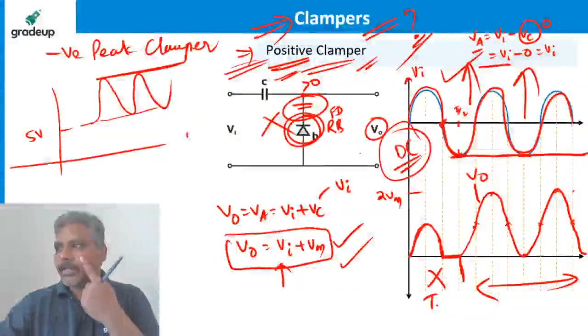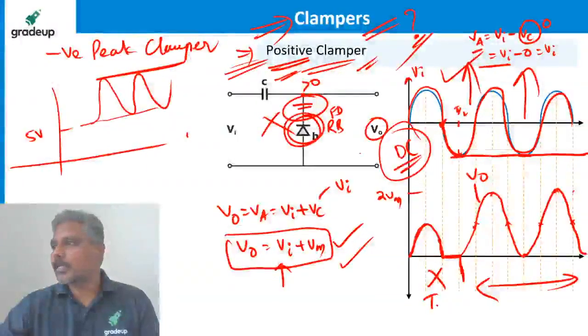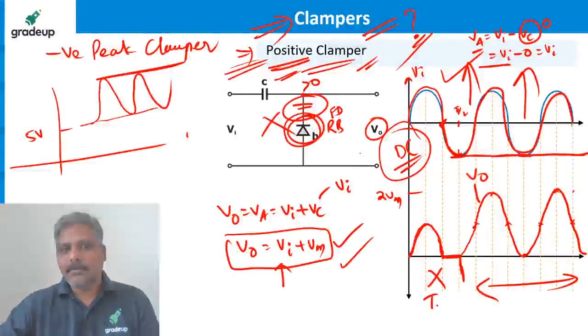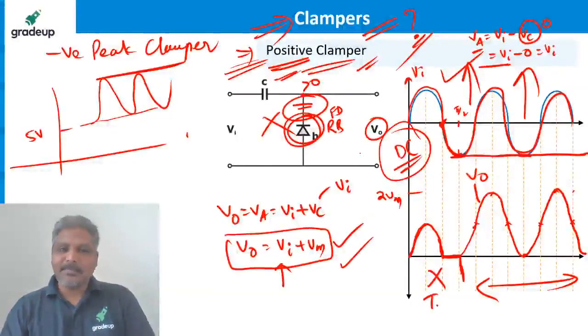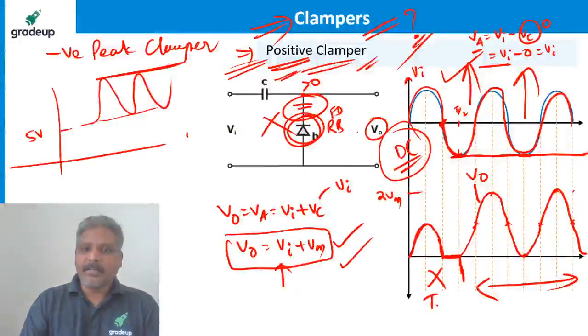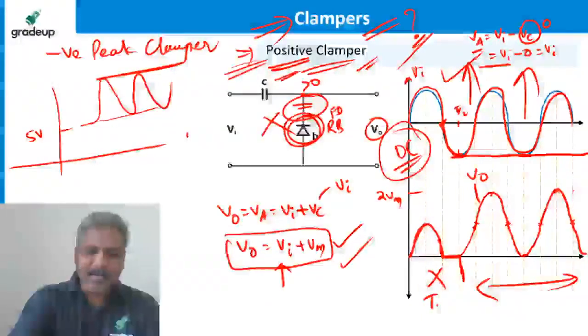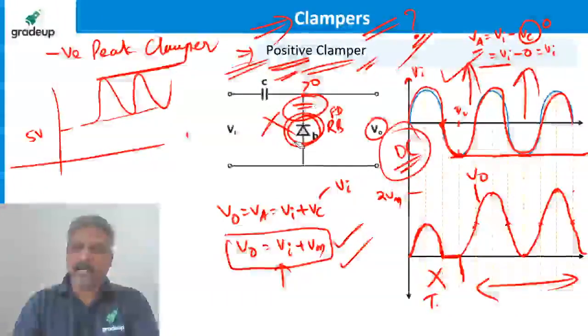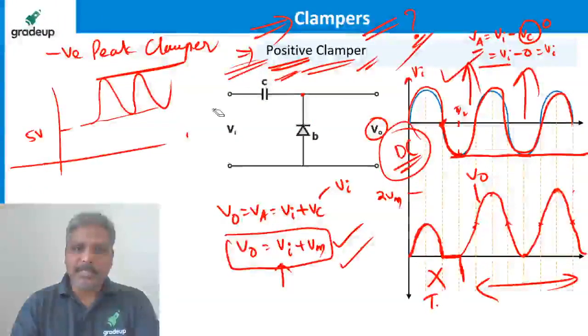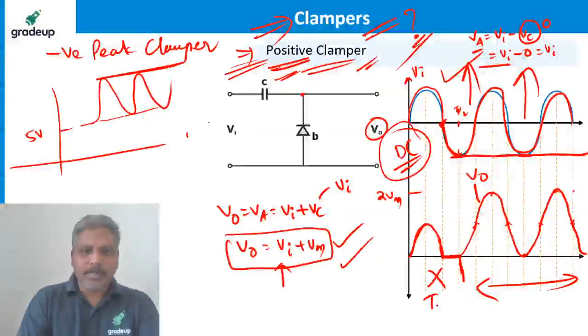Mihira, I told you V naught is not 0 till the first negative half cycle. Sir, what happens when a DC supply is applied to clampers? That depends on the polarity. Suppose you apply positive 5 volts.